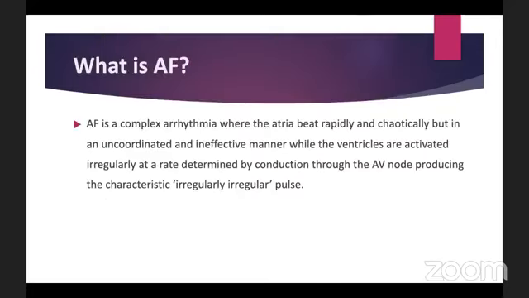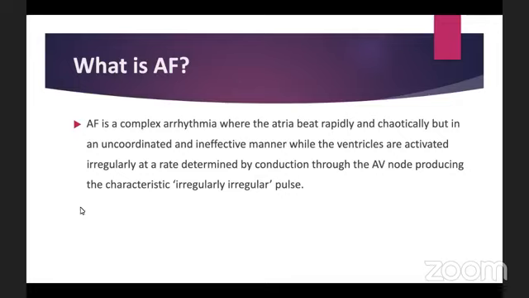So what is actually atrial fibrillation, right? Atrial fibrillation is a complex arrhythmia. This is actually a supraventricular tachyarrhythmia, we can call it, but it is not always a tachyarrhythmia. That's why we can just call it a complex arrhythmia, where the atria beat rapidly and chaotically, but in an uncoordinated and ineffective manner. All these words are important. The atria is the problem, right? Because this is called atrial fibrillation. The atria can beat rapidly, but in a very ineffective manner.